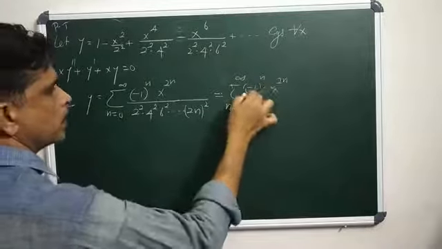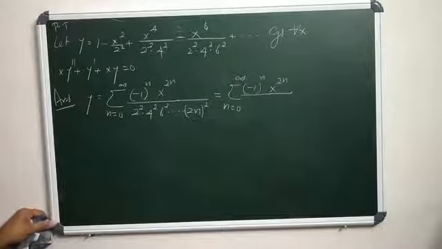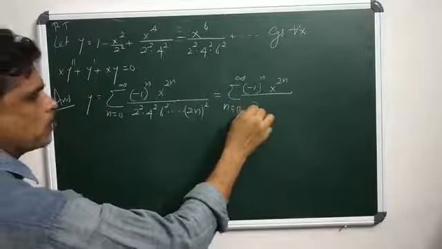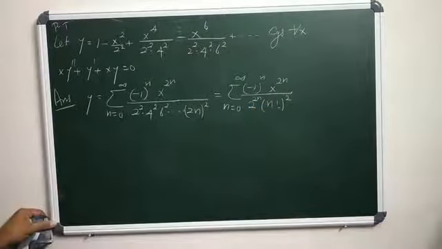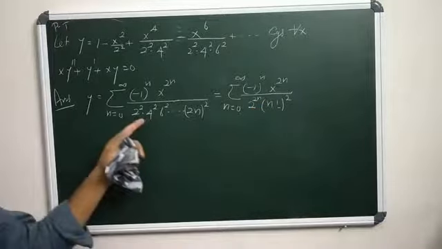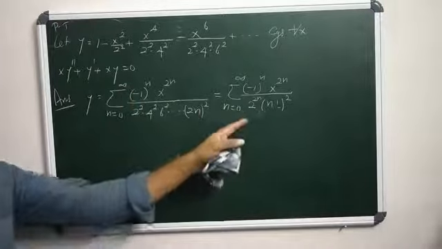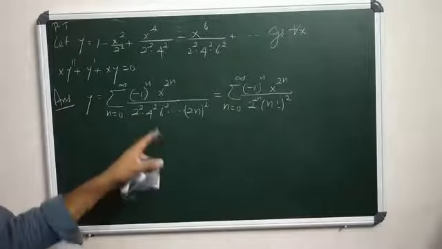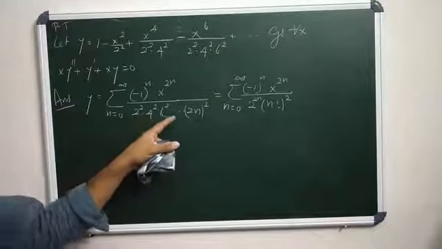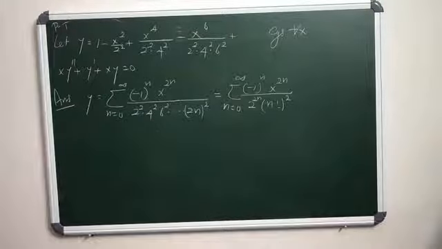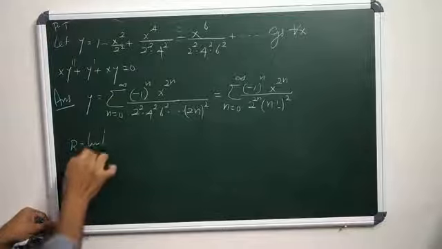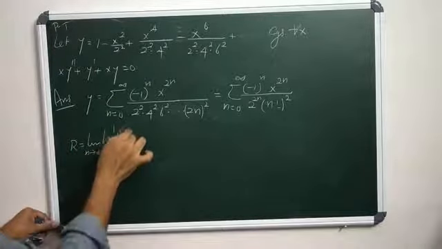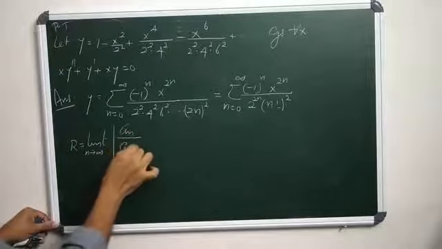So y equals sigma n ranges from 0 to infinity minus 1 power n x power 2n divided by 2 square 4 square etc. 2n whole square, which means 2 power 2n into n factorial whole square, because 2 square 4 square 6 square etc. 2n whole square is 2 power 2n into 1 square 2 square 3 square etc. to n whole square, so it is n factorial whole square. Therefore R equals limit n tends to infinity modulus of an by an plus 1.